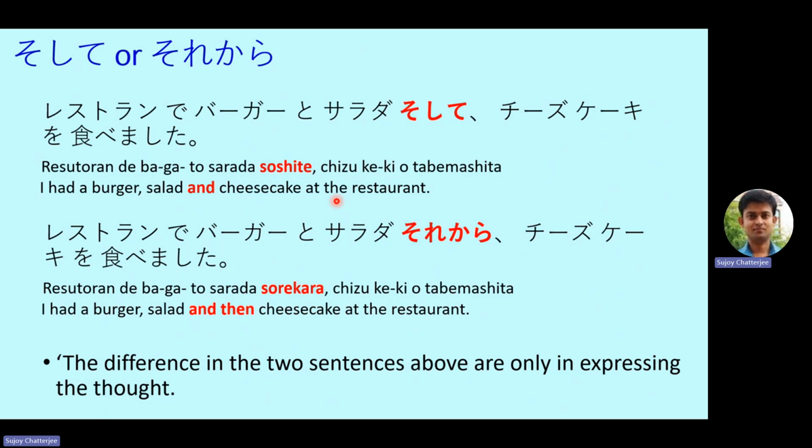But soshite doesn't give that complete meaning. So the speaker may or may not have eaten cheesecake only after the completion of burger and salad. It could be along with that as well. So it's only how the speaker represents it in the conversation.